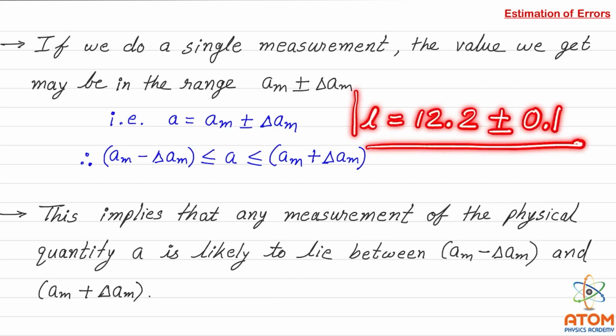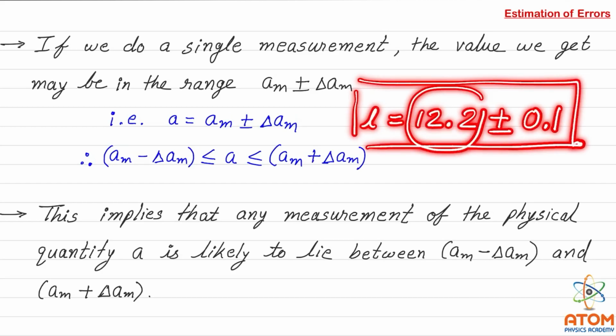So this is how we can represent any physical quantity with its true value and with its maximum absolute error.